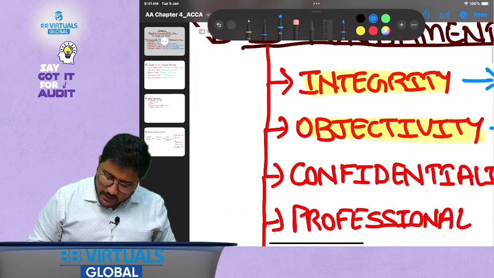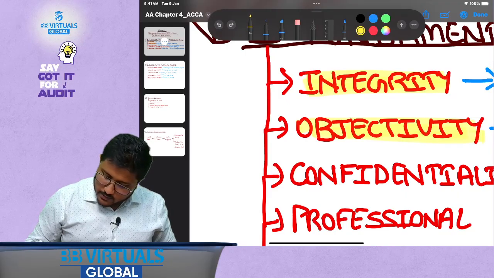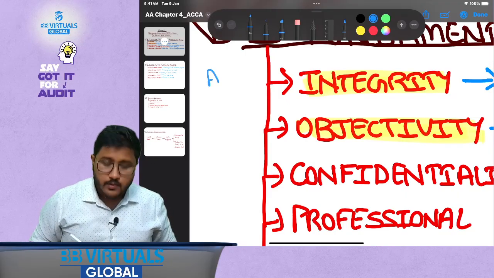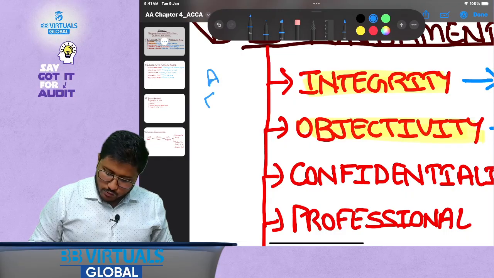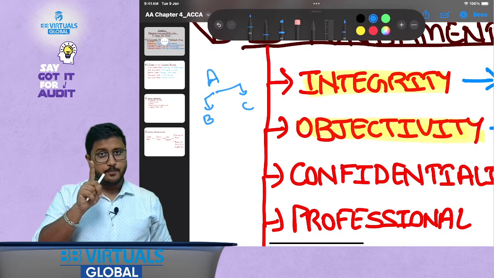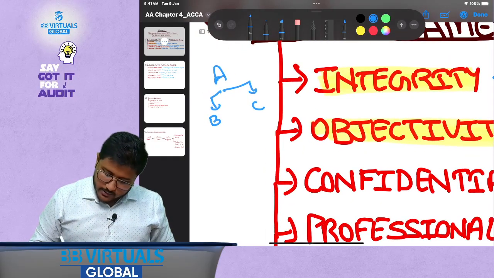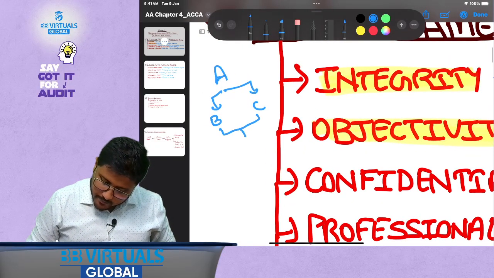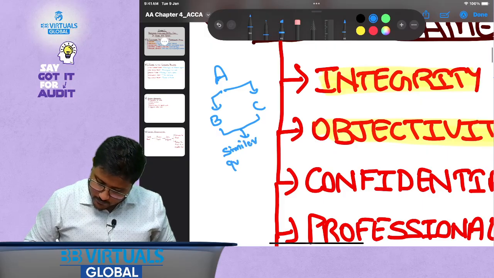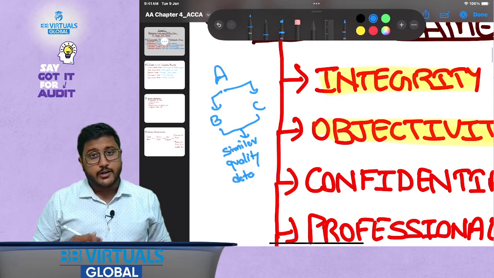Assume a situation that your name is Mr. A. You have two clients, B and C. In this particular case, both of them have submitted you similar quality data for the purpose of audit and assurance.